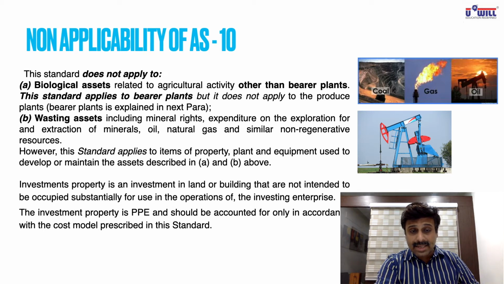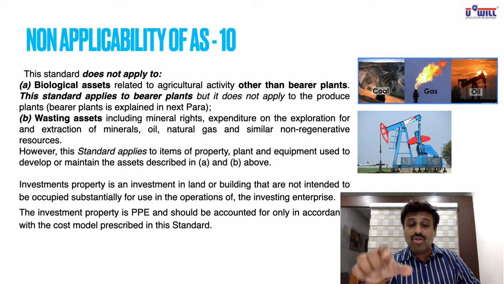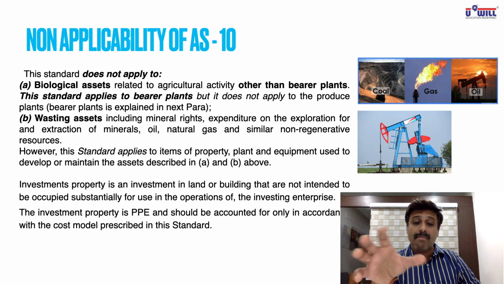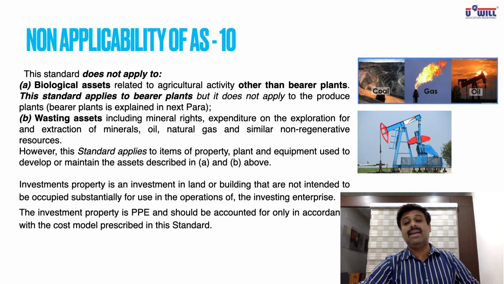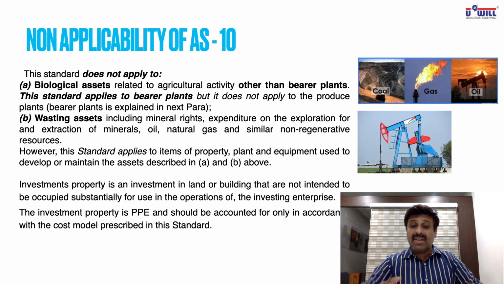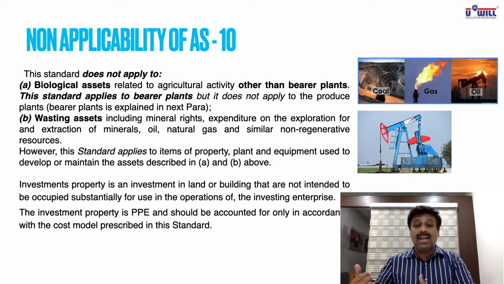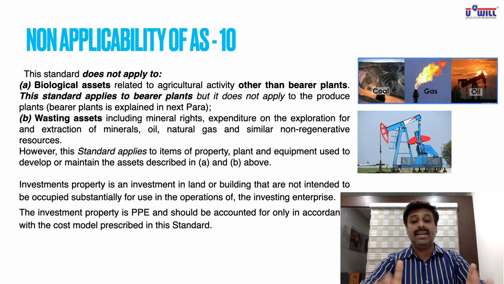Look at that sentence again. This standard applies to items of property, plant and equipment used to develop or maintain the assets described in A and B above. So oil vessel, coal vessel is not included, but if any machinery is used in taking out that coal, gas and oil, that machinery will be covered in AS10.